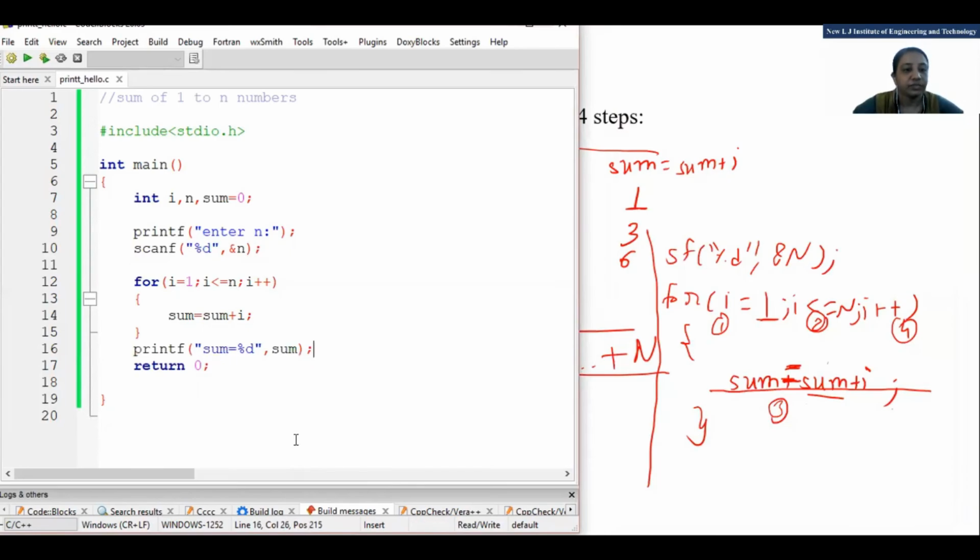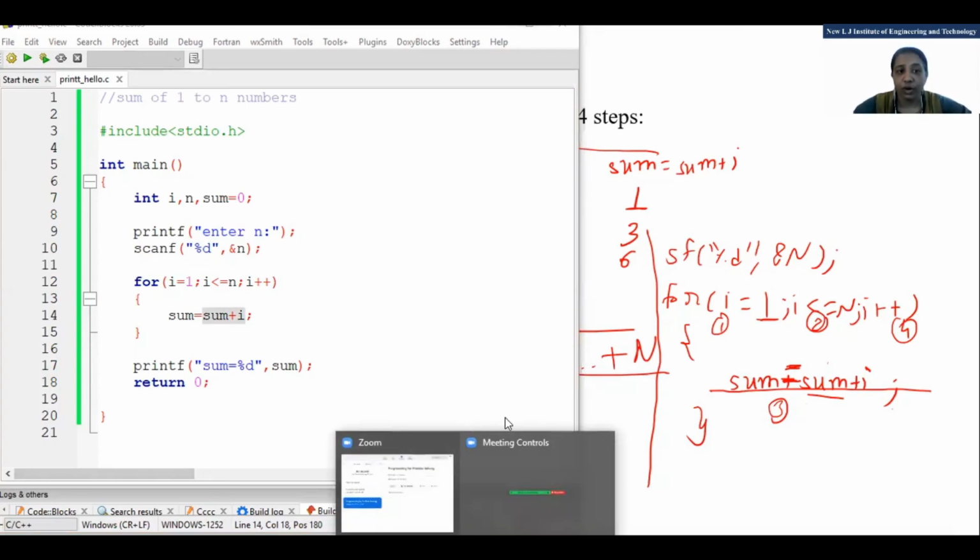Fine. Any other doubt, anyone, specific to this program? And how it will be executed? If any doubt, I can still explain. We have 2 minutes. If you have a doubt about why we have taken some variable, why we are doing sum equal to sum plus i. Okay, if it's clear, then it's very good, fine.